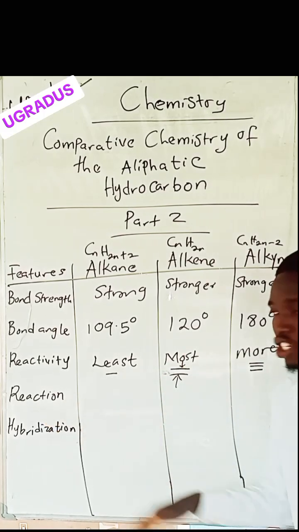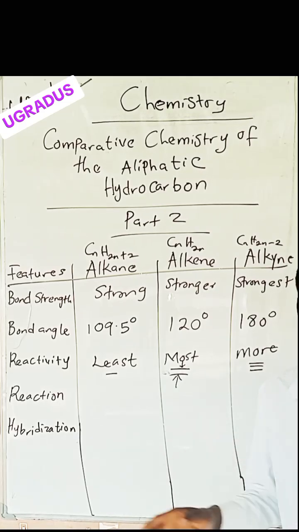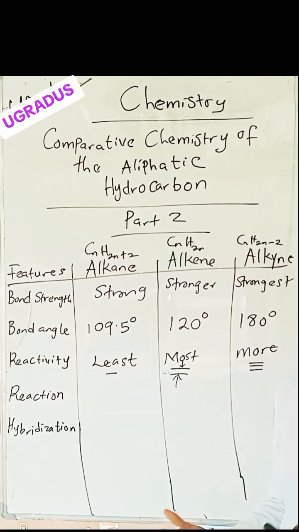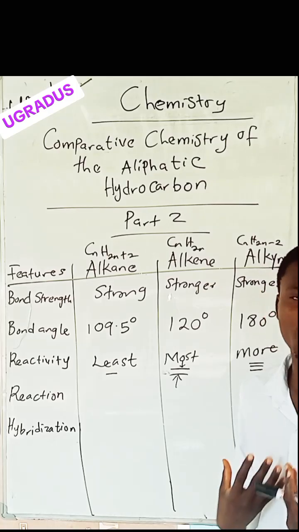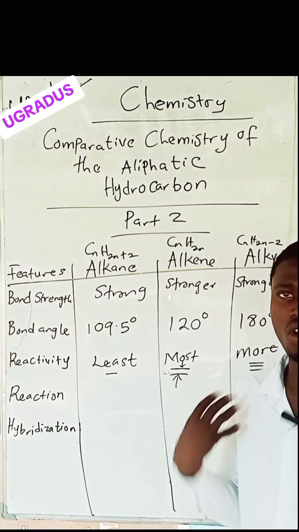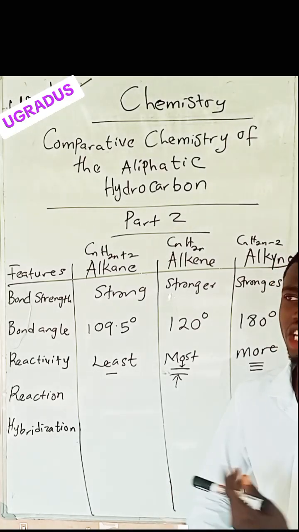Now when it comes to reactions, one reaction is specifically unique to alkanes. Alkanes do not undergo addition reactions. Why? They are called saturated organic compounds. If you are already saturated, that means you have all sufficiency. It means all you need has been granted, so you don't need anybody to add to you. The only thing you can consider is substitution.